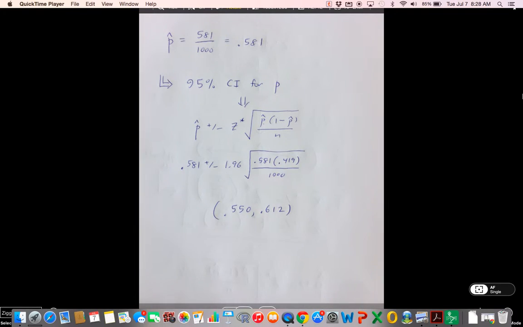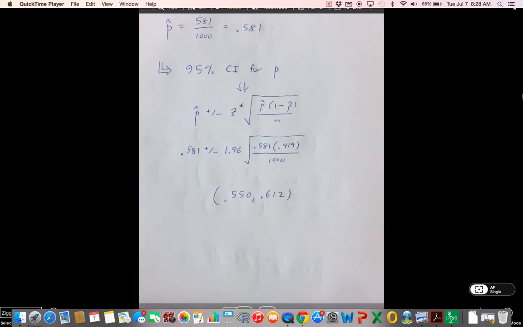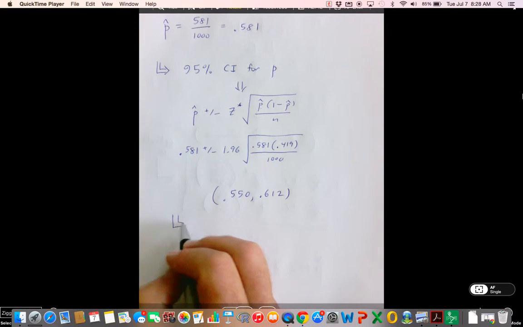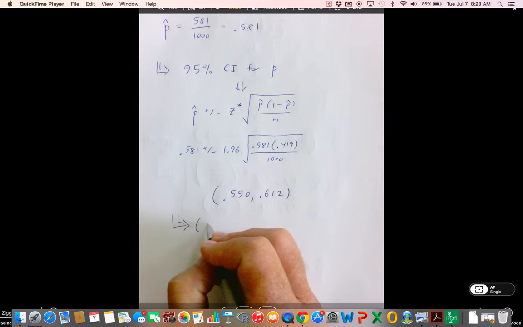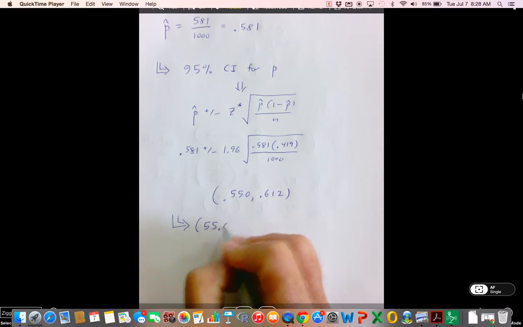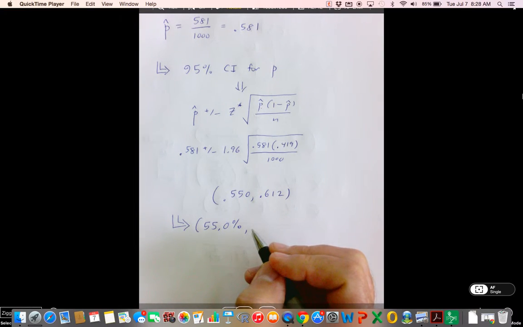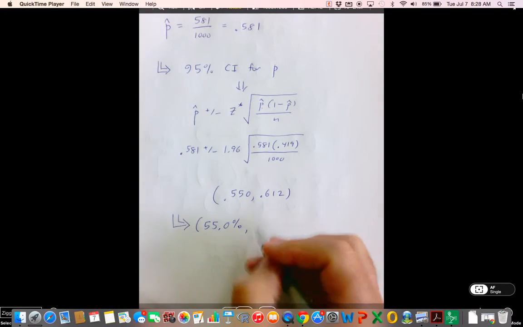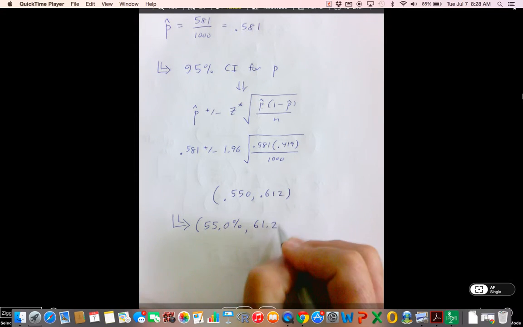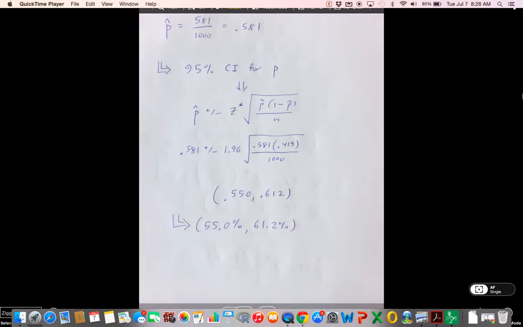Now sometimes it's kind of weird to talk about things in proportions. It would probably be more appropriate here to put this in terms of percentages. So we would say that based on this, guys, I just made this up. Well, I didn't really make this up. I looked at some studies, and I've created some numbers that were similar.